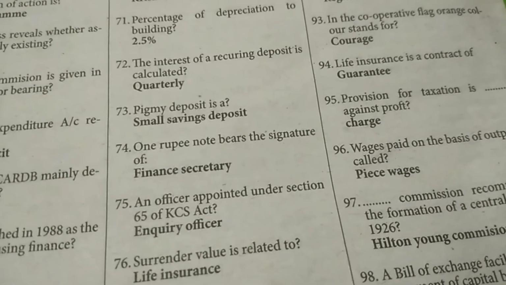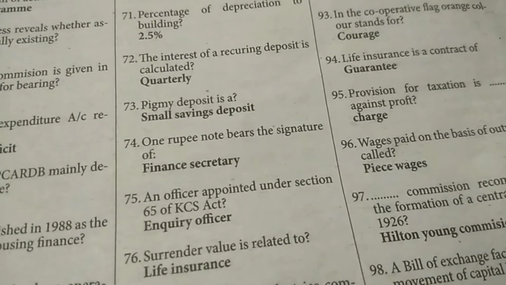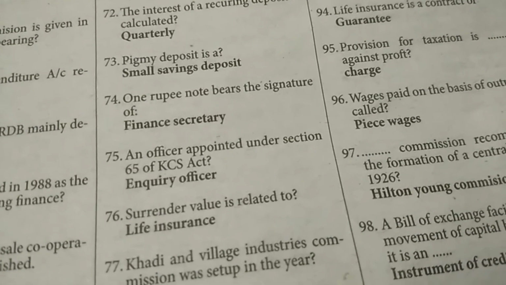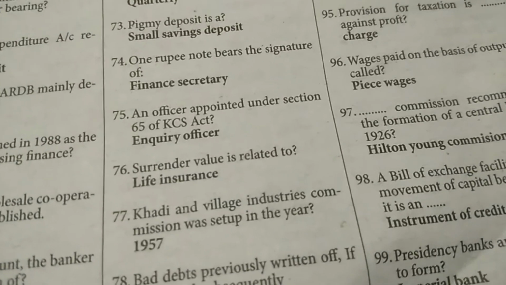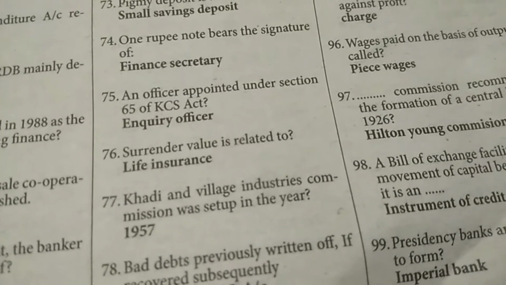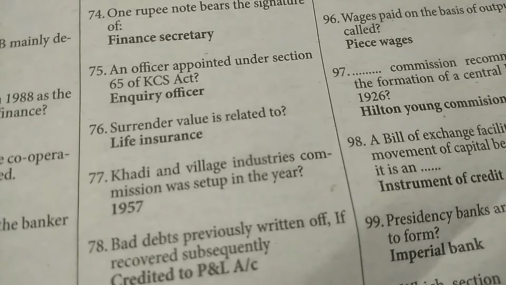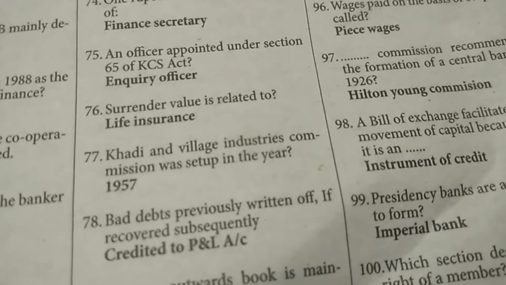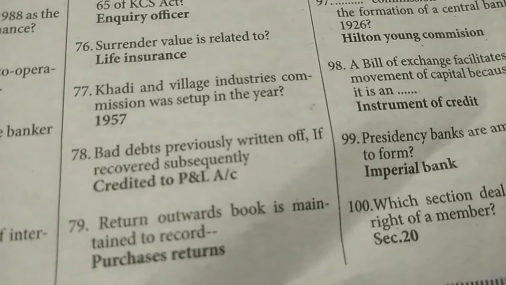Next, the 1 rupee note bears the signature of the finance secretary. Next question. An officer appointed under section 65 of the KCS Act is the Enquiry Officer. Next, surrender value is related to life insurance. Next question. Khadi and Village Industries Commission was set up in the year 1957.